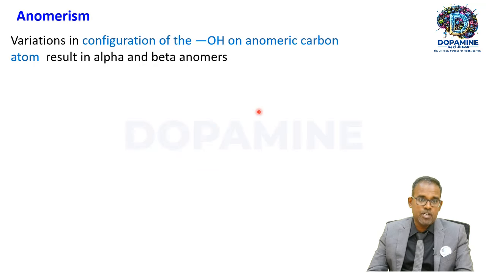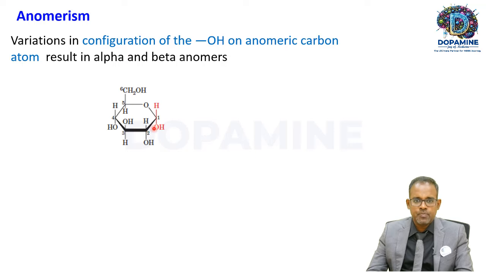Now, what is anomerism? Anomerism is variation in the configuration of the hydroxyl group on an anomeric carbon. It can be either an alpha anomer or a beta anomer. For example, glucose or any sugar, when you put it into a solution, will not exist in the linear form. It will adopt a closed form, which can be a chair form.